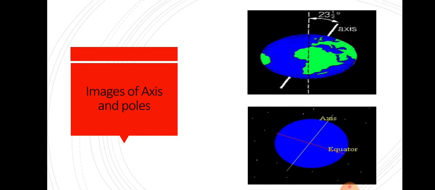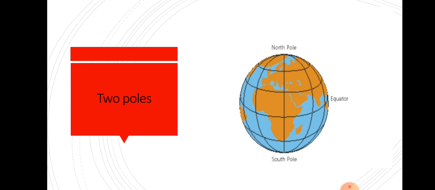In the second image you can see the axis clearly. And one of the important imaginary lines we are going to discuss in the chapter is that of the equator. So from the diagram you can see the equator, the parallel, horizontal line, and the line tilted at 23.5 degrees is called the axis. These are the two poles that we will discuss in this chapter also.